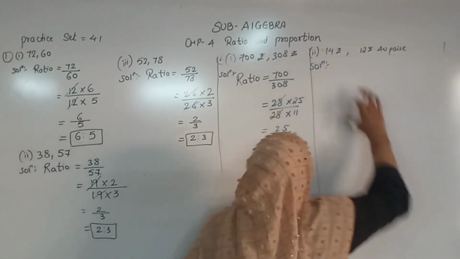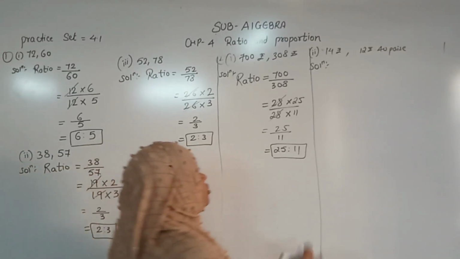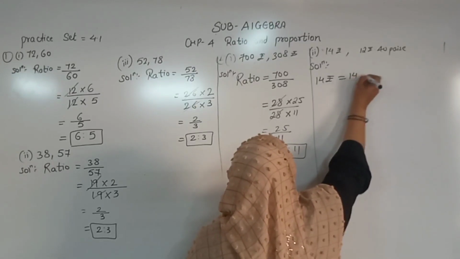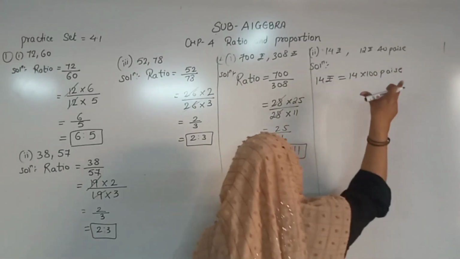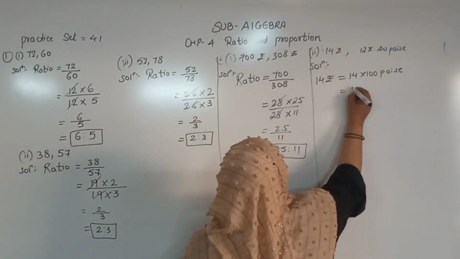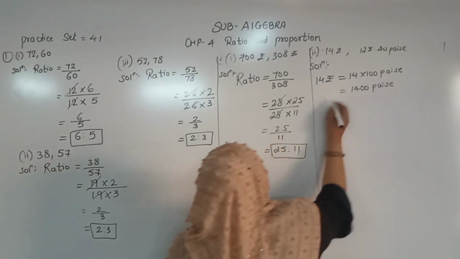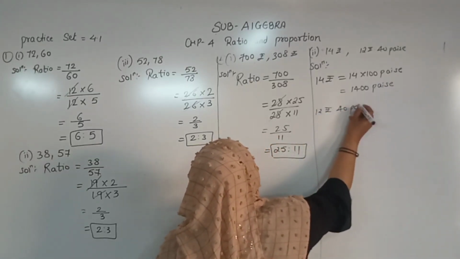Now we will not take the ratio yet, because the quantities are not the same. So here 14 rupees is equal to 14 into 100 paisa. See my way of writing, you have to write like this only. So that I get the multiplication, 1400 paisa. Okay. Now the next quantity is 12 rupees and 40 paisa.